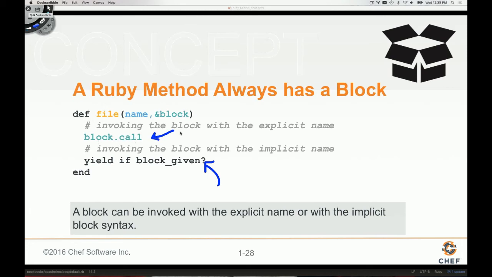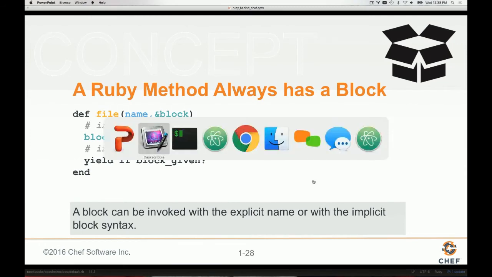We're saying block.call if block is present, right? So if there happens to be a block. But this is just saying yield if block is given. So blocks are always there. If you give it an explicit name, you can actually execute it with a block.call.